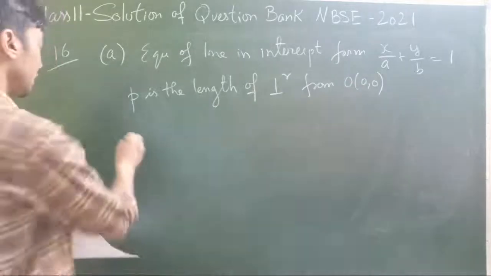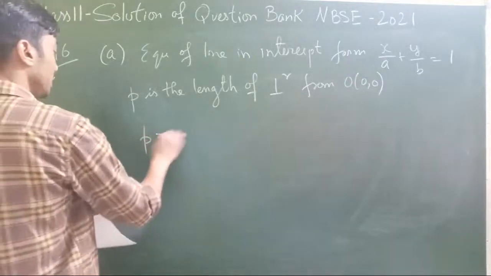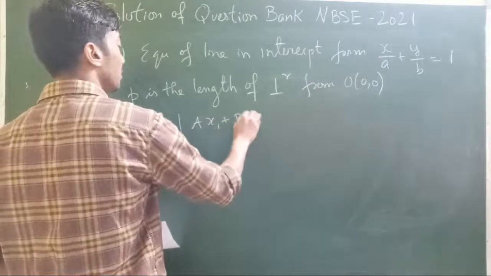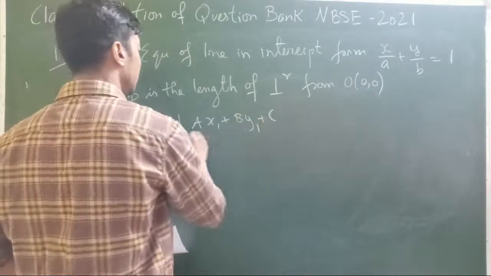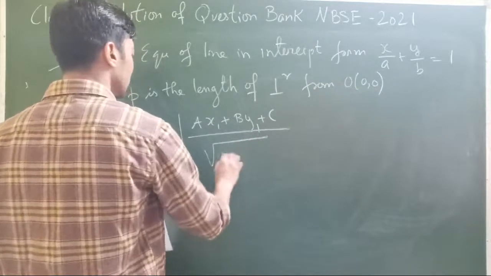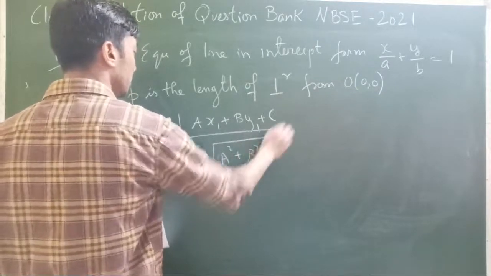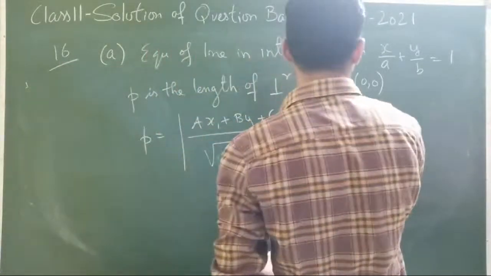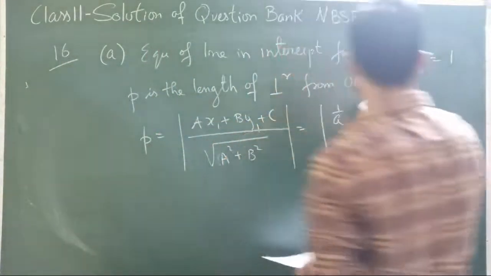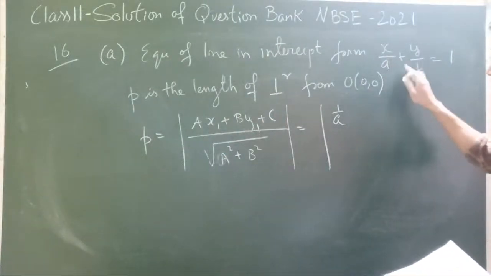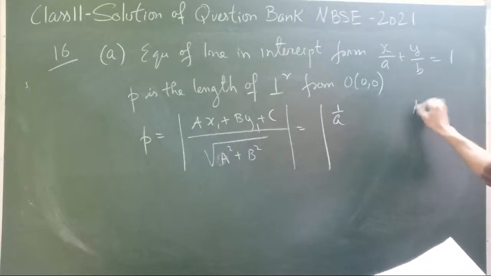So in that case, again using the formula, P is equal to, what was it? Ax1 plus by1 plus c divided by root over of a square plus b square. So what will this be? P is already the length of perpendicular. A value is 1 by a, isn't it? Class 11, I believe you can already understand.